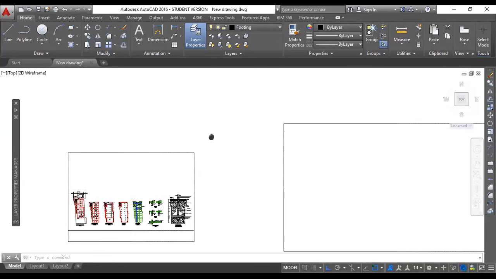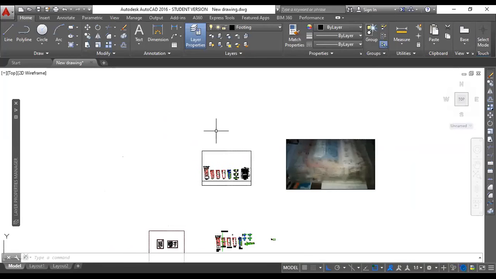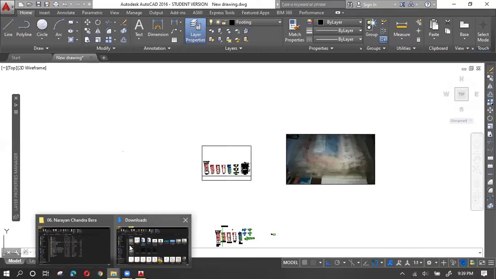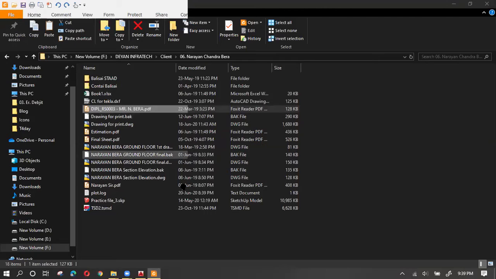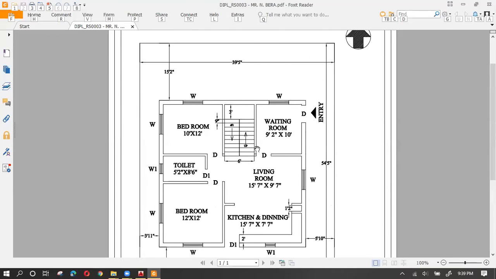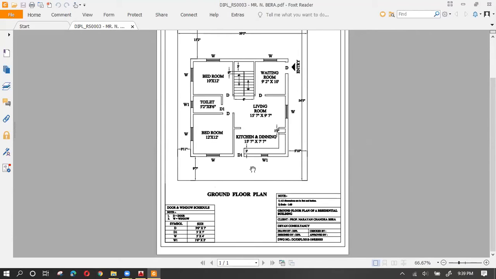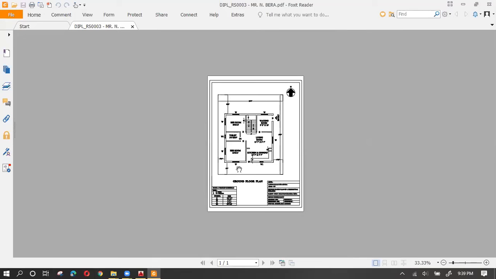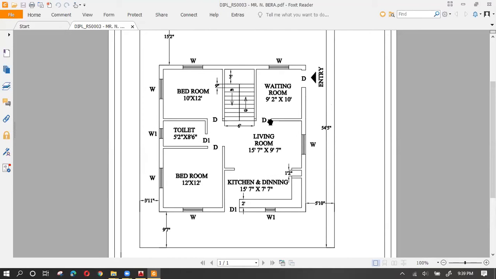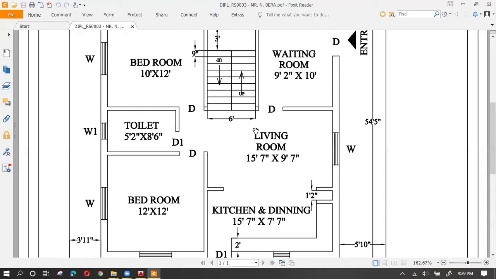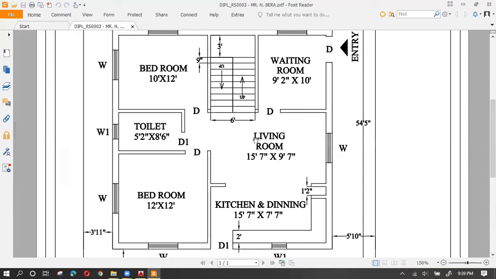So what I'm suggesting, if you have some kind of drawings, let me share it with you as well. So for example, this particular plan, is it visible? This is basically an A4 sheet, okay. And if I exactly measure this, I'll get to know the height of this text.